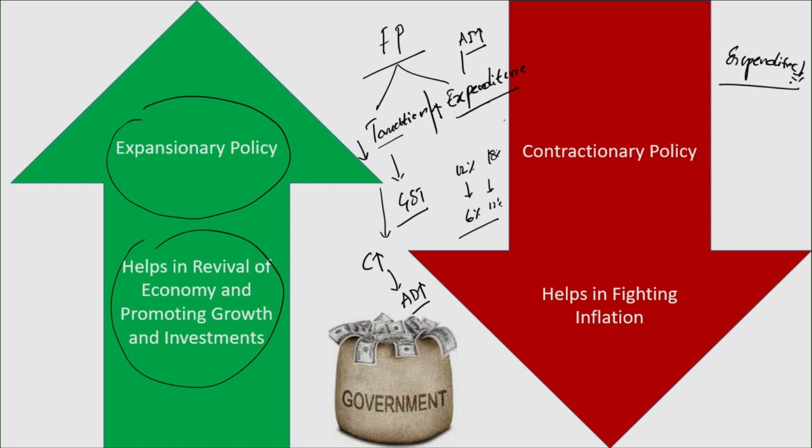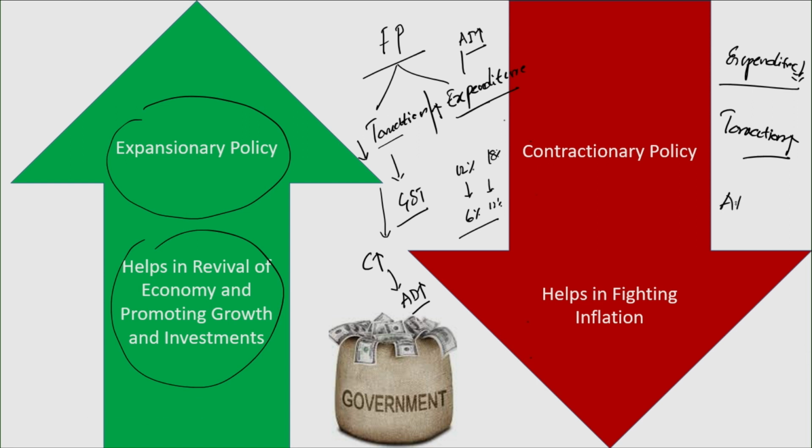For some reason, imagine the government spending has reduced. Similarly, the government, for the sake of mobilizing a huge amount of revenue, has increased the tax rates. So exactly opposite to what has been discussed in the previous case. Imagine if the government does the opposite, that is, increases the tax rates to a very high level and reduces expenditure to such a large extent. In such a case, what happens?